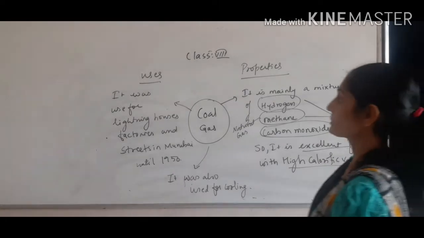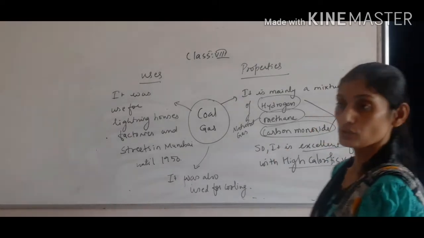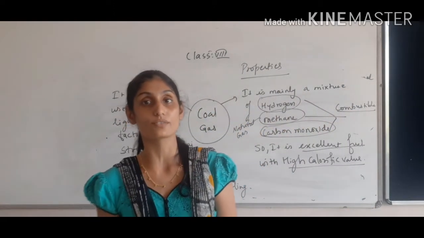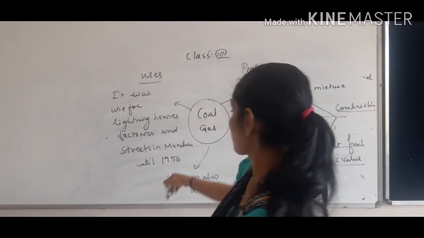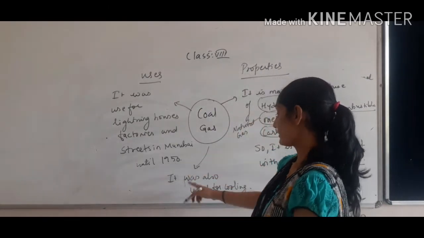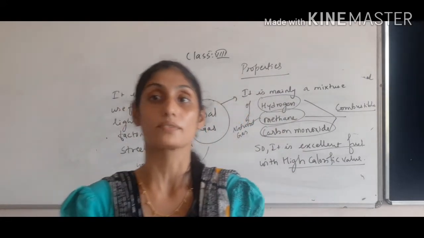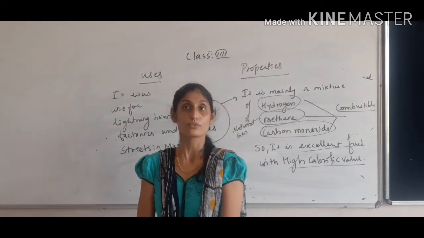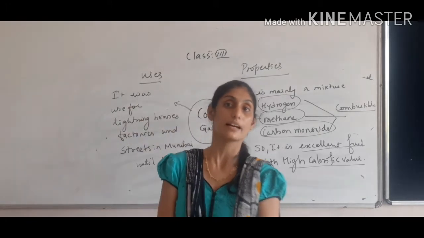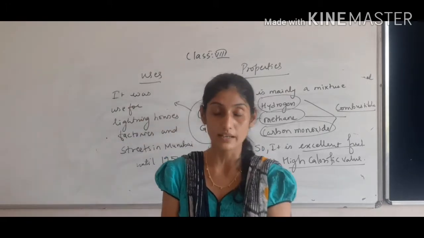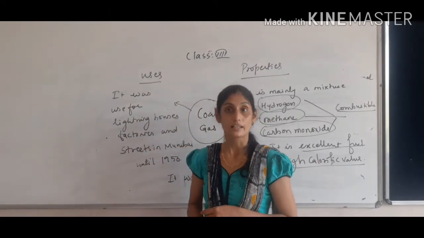Now when we talk about the uses of the coal gas, it was used for lighting houses, factories as well as street lights in Mumbai until the 1950s. And earlier it was used for cooling purpose. So these are the properties of coal gas. Coal gas is mainly a mixture of three particular gases. That is hydrogen, second is methane, and third is carbon monoxide. All the three are highly combustible.